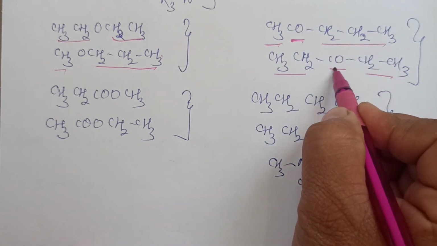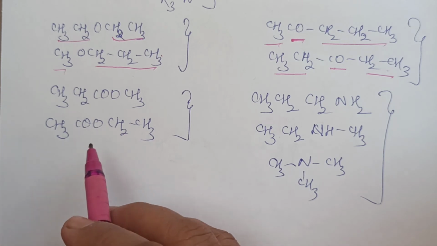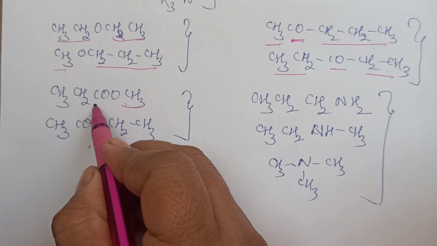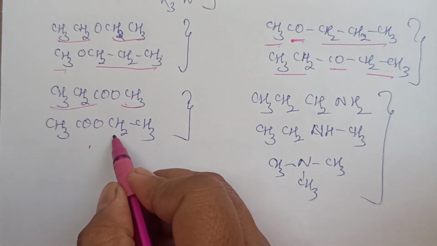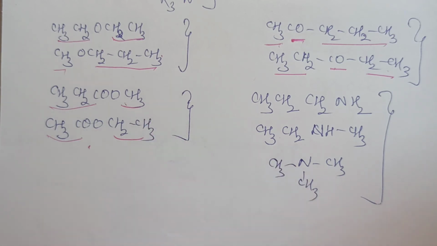It means the radicals attached to the main functional group are different. Accordingly, of course, the nomenclature will be different. This is ester: methyl attached and then 3 carbon atoms, or ethyl and this side 2 carbon atoms. If you combine, the molecular formula for both is the same, but the way you are writing is different.